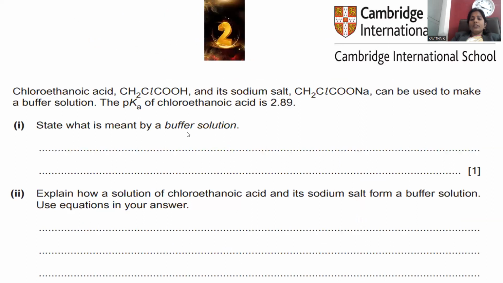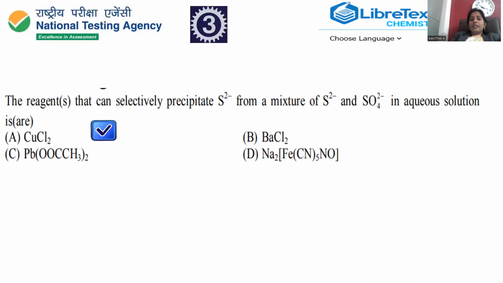So hopefully every question got answered with the detailed information mentioned in the options for question number 2. And let's move on to question number 3. The reagent that can selectively precipitate sulfide from the mixture of sulfide and sulfate in the aqueous solution is R. Here is the question related to salt analysis. We have a mixture of solutions, one is sulfide and the other is sulfate. From this mixture, you have to specifically trace out the sulfide ion. So what is the suitable reagent they are asking for?